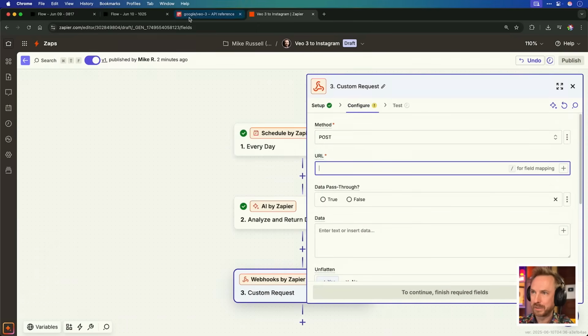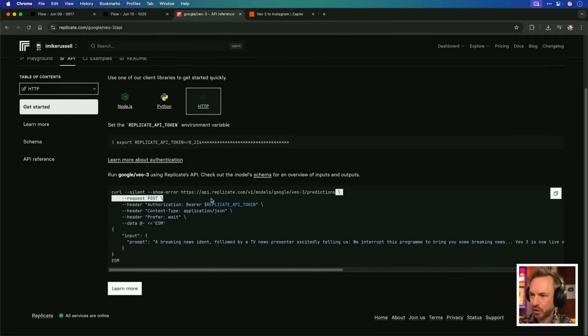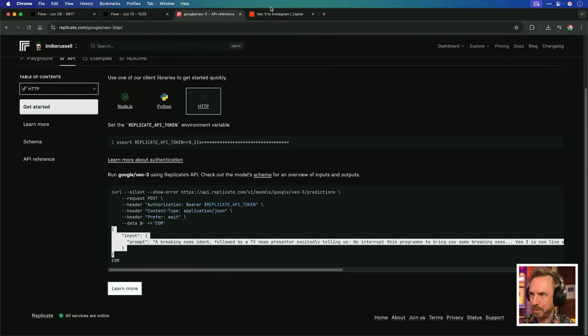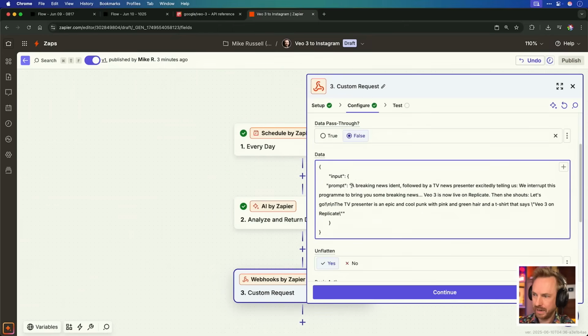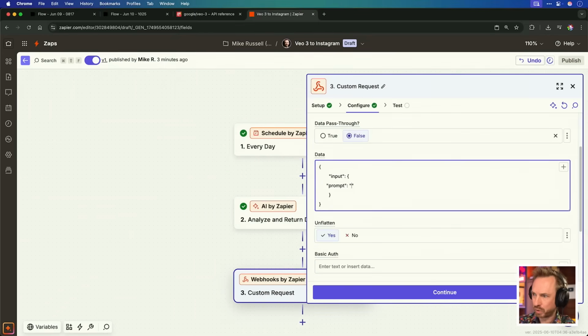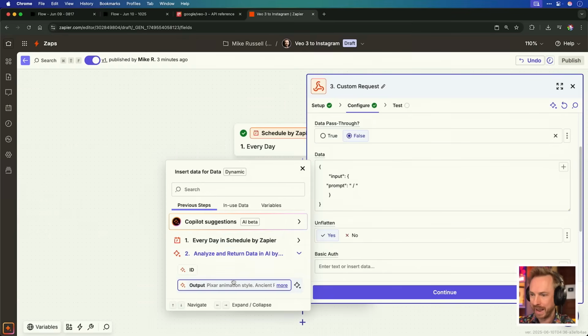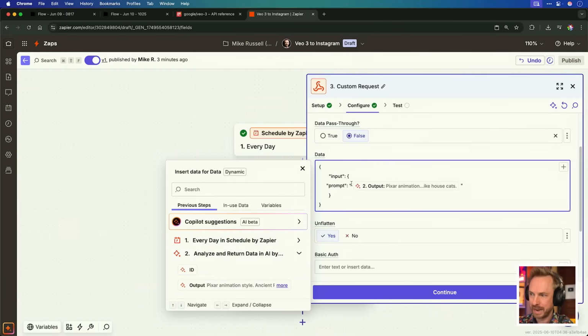Now, the URL is pretty simple over here in the docs. We just copy and paste this URL here. Data pass-through should be false. We copy this input bit for the data, which will go in here. And then instead of using this default prompt, we'll delete all of this and we'll use a / and we'll bring in the result from AI by Zapier. There it is. That is our prompt, making sure it's contained nicely within the quotes. That's all we need to do there.